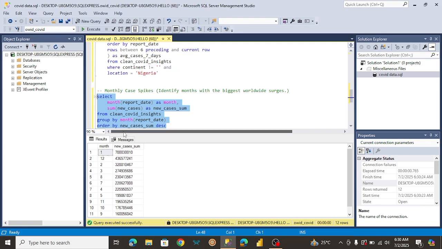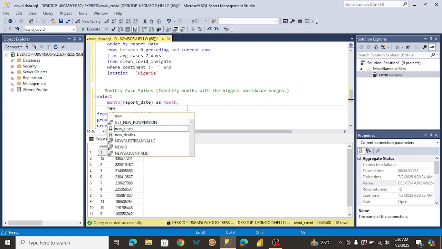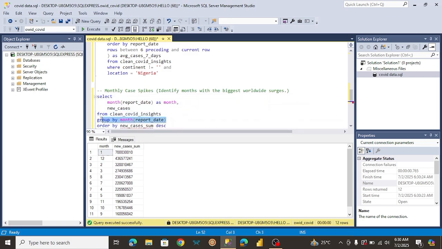Okay. So in this case, we can see that January, we had the highest new cases. But in this case, we are summing, so I'm not sure if I'm using the right function. So we might try something else. Instead of summing, we can just order by the new cases. Okay, so we don't need a group by for this. I'm just going to get rid of this. So we are going to order by new cases in descending order, just to see the difference in results.